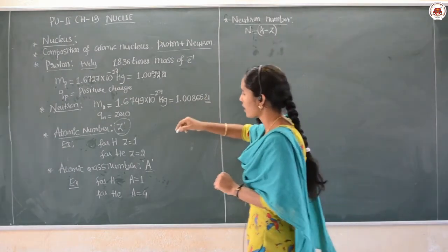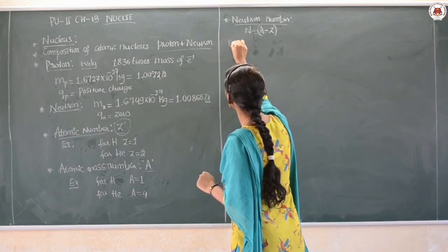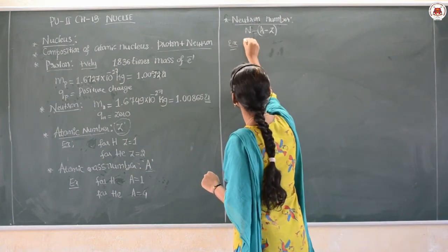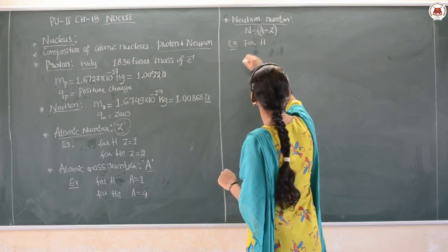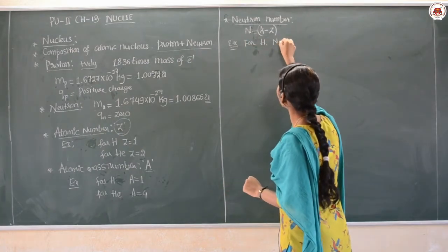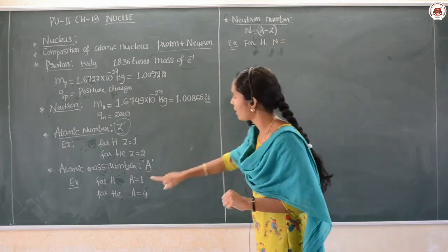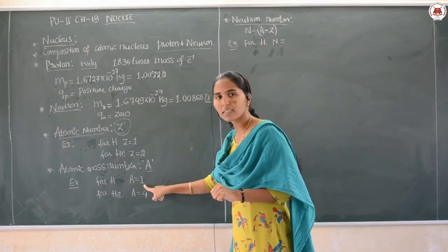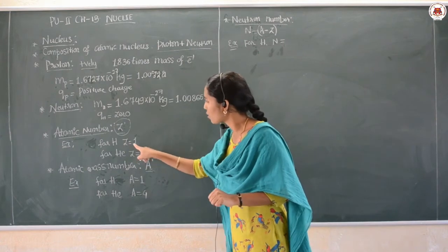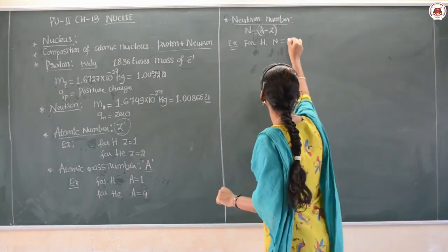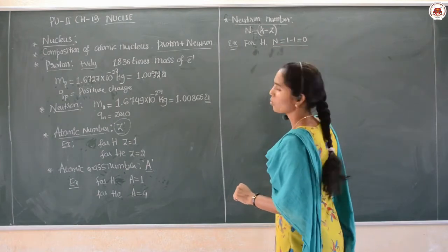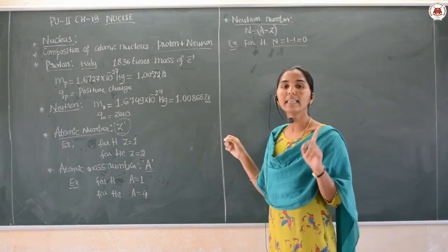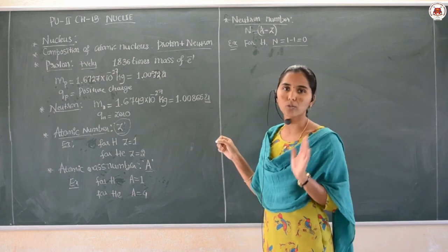Okay. Then for example, for hydrogen, n is equal to, as I told, in hydrogen the mass number is 1 and the atomic number is also 1. Then if you take 1 minus 1, what will be the value? That is 0. So I told you, in hydrogen there is no neutron.